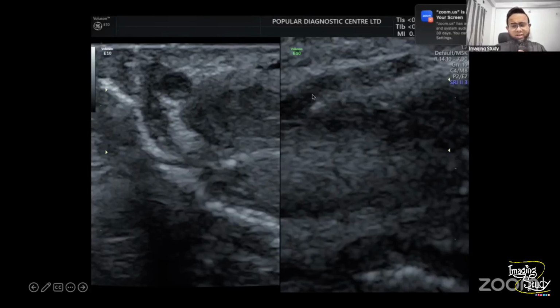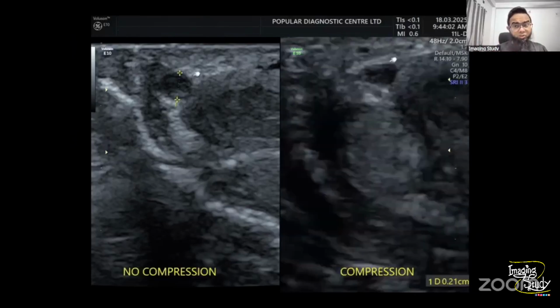It may be difficult. In my machine, the linear transducer is not quite good. This transducer, the smaller linear one, is very good for the Doppler scan, but it's not very good for the high frequency superficial structures. So the musculoskeletal type probes are quite better for these structures to identify.